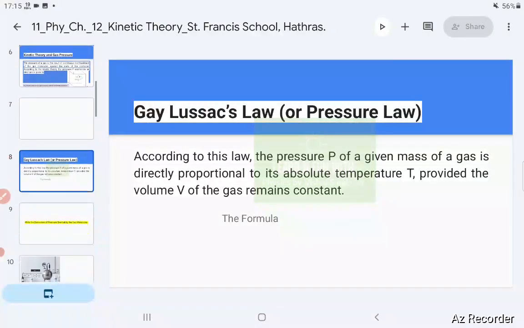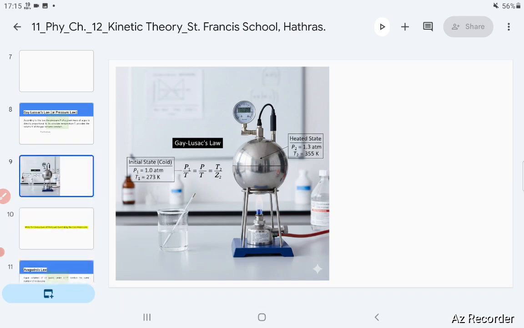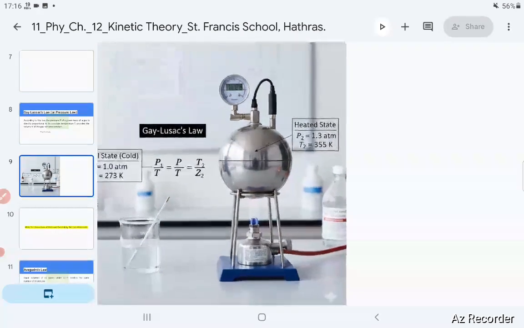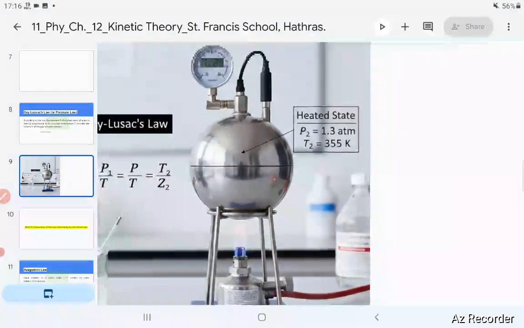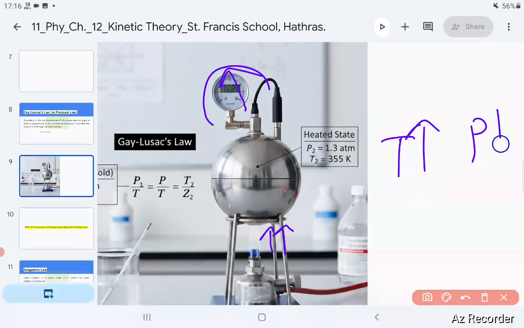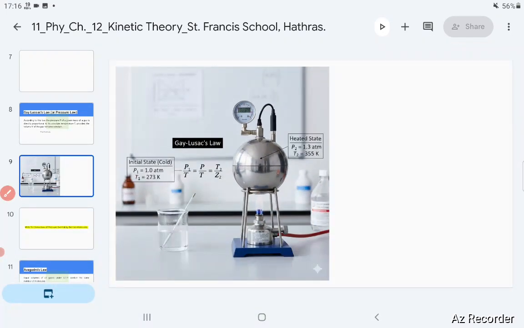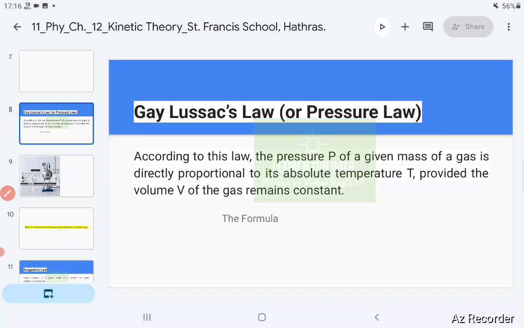Gay-Lussac's law will be clearer if I use this slide figure. In this figure you can see a burner, and we are giving the flame. What happens? The pressure is rising. Simply, as you increase the temperature, the pressure of the gas increases. It's a very common-sense observation, and then it became a law by Gay-Lussac.